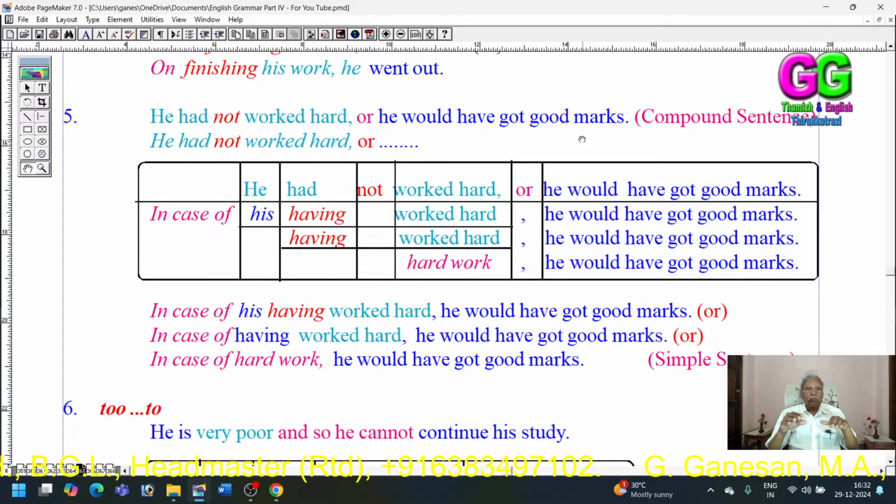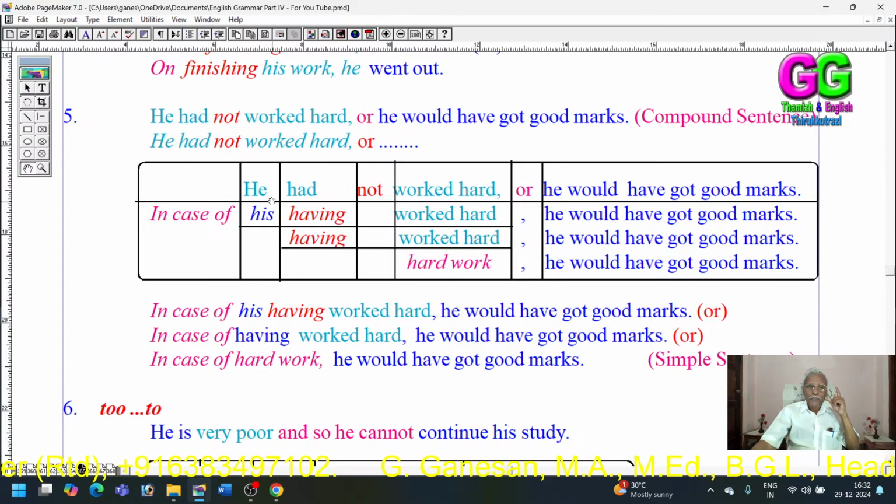But for simplicity, I am happy to use this sentence, as we said elaborately in another class. Here the conjunction or has been changed into in case of. Then it is dropped, and a comma is placed in its place.